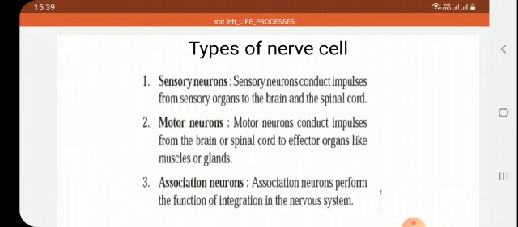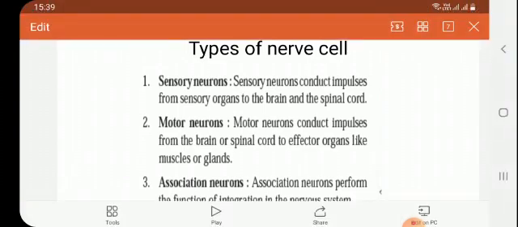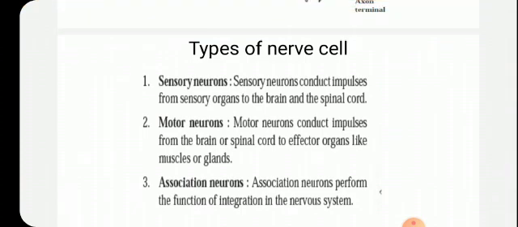Not only one type of cell is present, it contains different types of nerve cells which can conduct the information in the form of electrical impulses from one part of the body to the other. So nerve cells have to perform different functions, and accordingly we have different types of nerve cells.